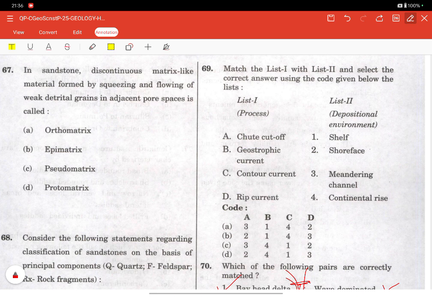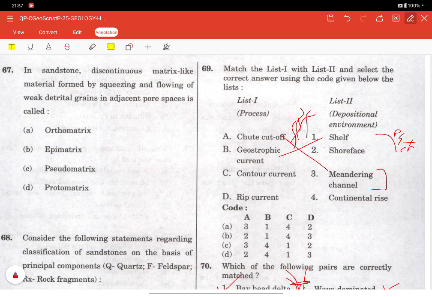So chute cutoff is a meandering channel feature. It happens during flood. Water shortcuts across the point bar, and it is a characteristic of the meandering river. Braided rivers do not form chute cutoffs. Only a meandering channel forms them, only in flooding conditions. Now we have the geostrophic current. It is present on the shelf. The flow is controlled by the pressure gradient and the Coriolis force, and it requires broad open water and minimal bottom friction. So the continental shelf is ideal for the geostrophic current.